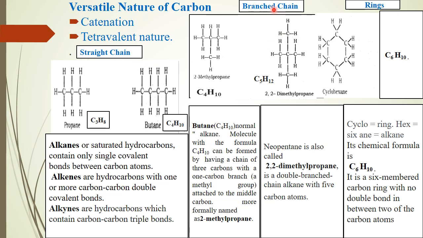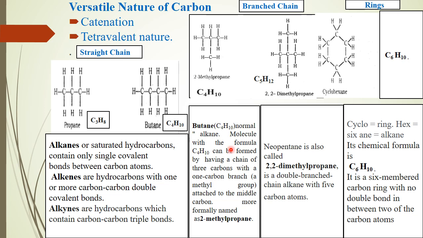Now we are going to learn something new, that is a branched chain. Here the carbon chain is branching at the second carbon atom. So this is 2-methyl. There are a total of 4 carbon atoms, C4H10, but the name given is propane. Why? Because in the main chain there are only 3 carbon atoms. So butane and 2-methylpropane have the same formula. Butane is a normal alkane.